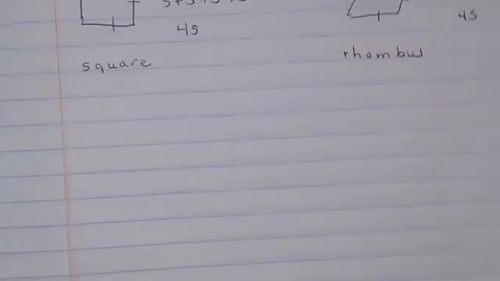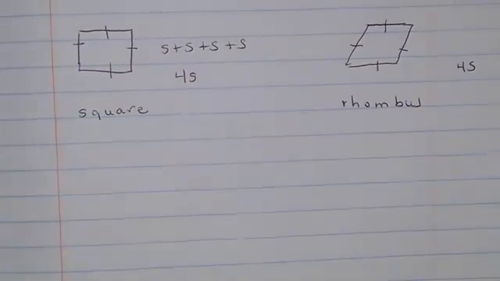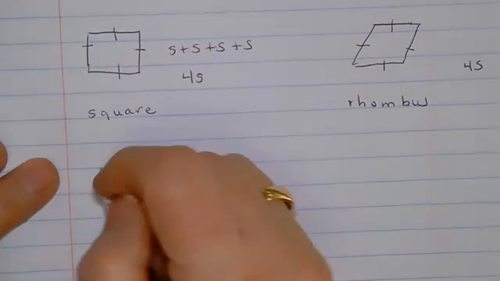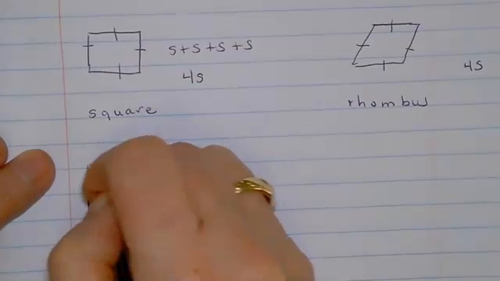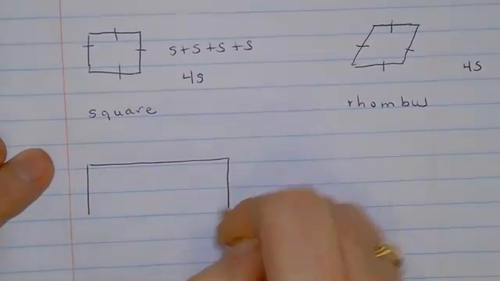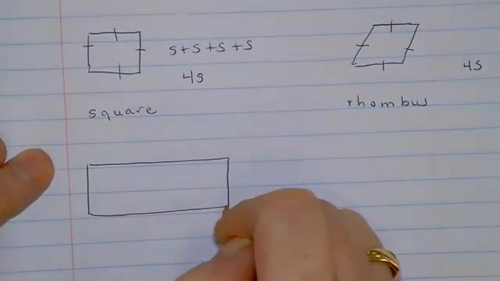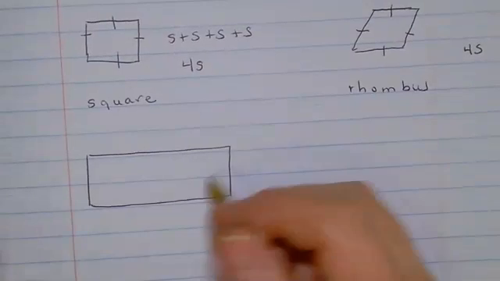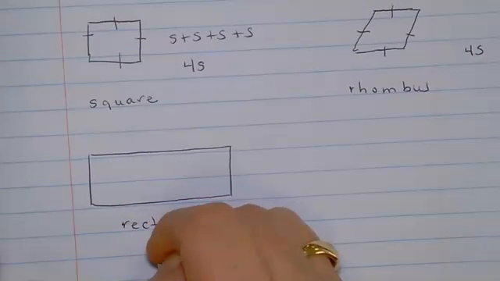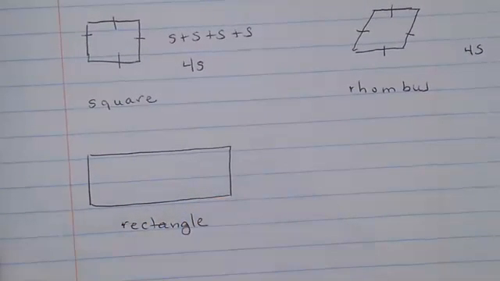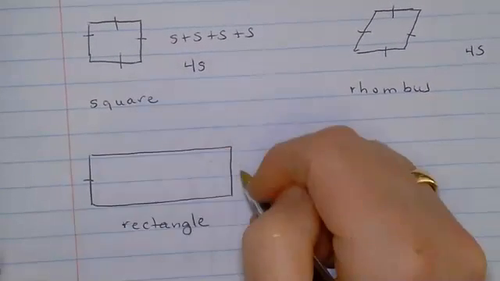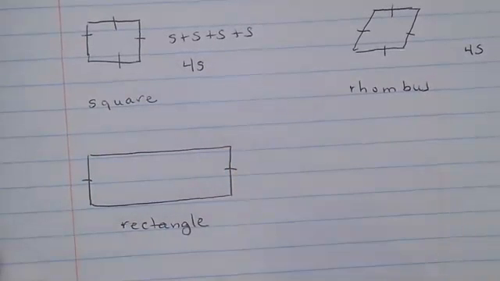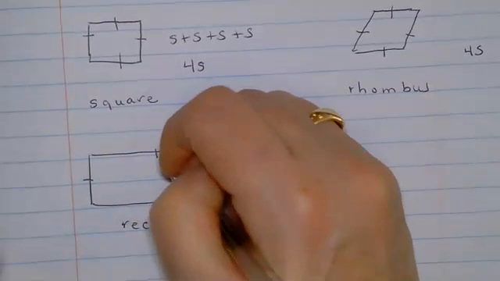Okay, let's take a look at 2 more polygons. How about this one? Not a square. Rectangle. And the thing that we know about rectangles is that these 2 sides are the same length, and these 2 sides are different, but they match.